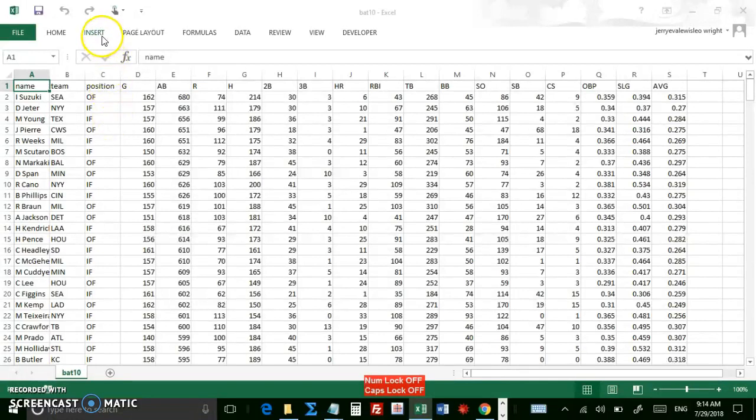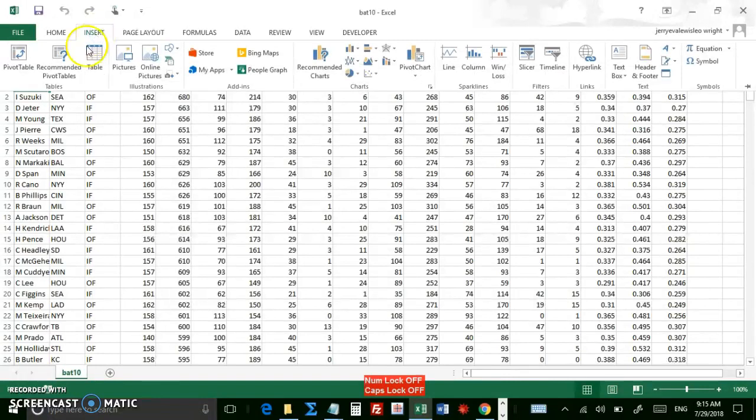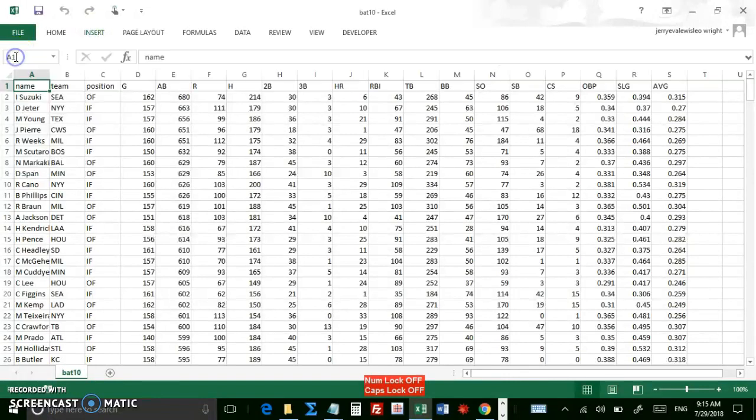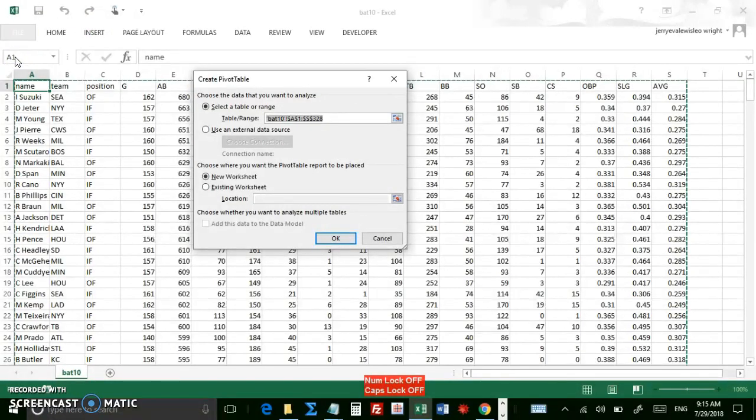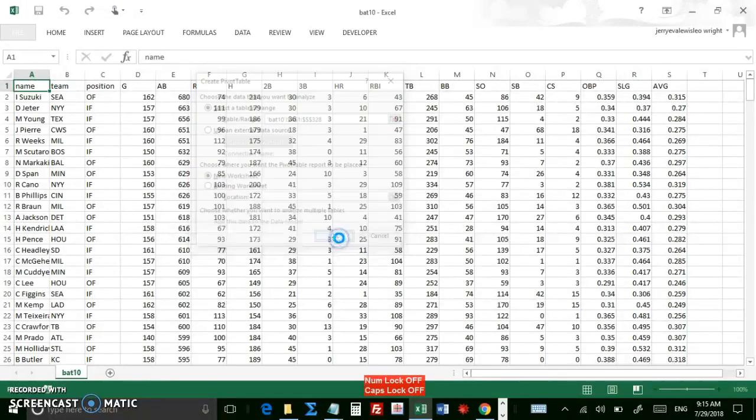So you go to Insert. This is on using Microsoft Excel. Insert, Pivot Table, right here. And then the computer will automatically select the table for you. If it doesn't, then just change here where it says table range, just change the cell addresses of where the table is. Click New Worksheets and click OK.